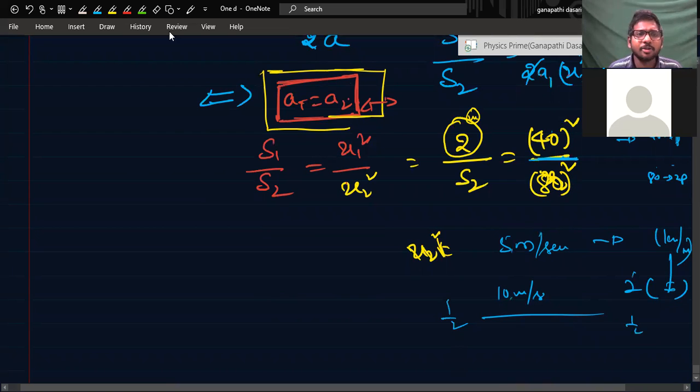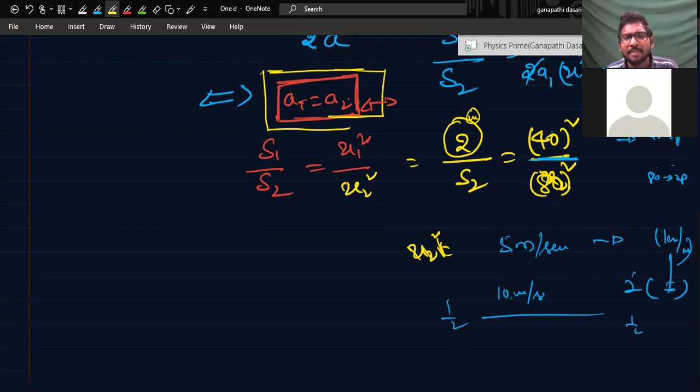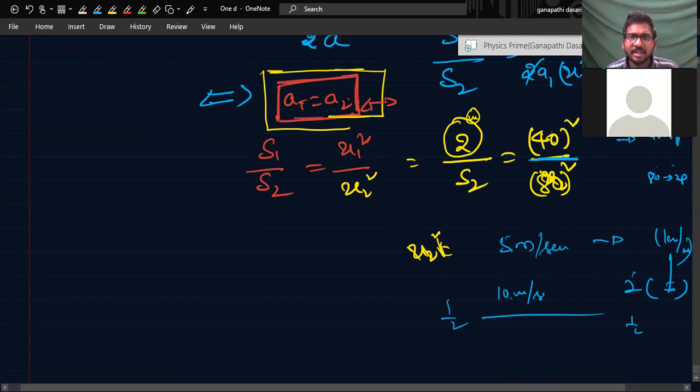Here I am not trying to change into meter per second, because it is not required when I am finding out the ratio. Only in the case of a ratio: the upper one is in kilometer per hour and the lower one is also kilometer per hour, so both get cancelled. Anyway, it will become double only.